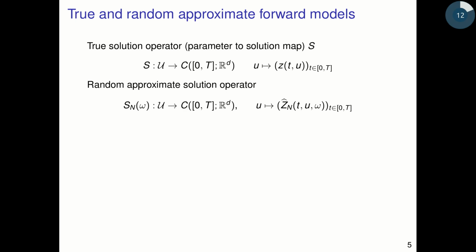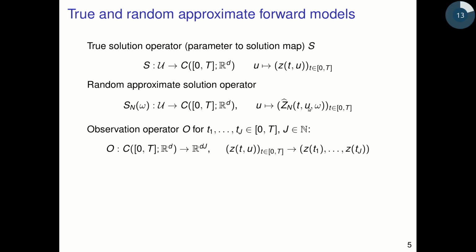We can then consider a random approximate solution operator, Sn omega, which again is a map from the same space to the same space, but now it sends a parameter u to a sequence of random variables z hat n, which are defined by the probabilistic integrator that we saw before. We can also consider an observation operator O for the given set of observation times t1 to tj, which takes a trajectory in this space and maps it to the vector of stacked observations.